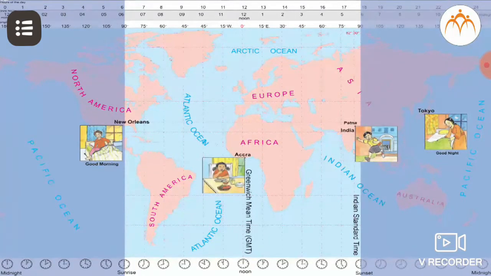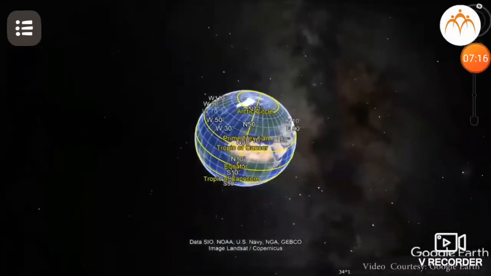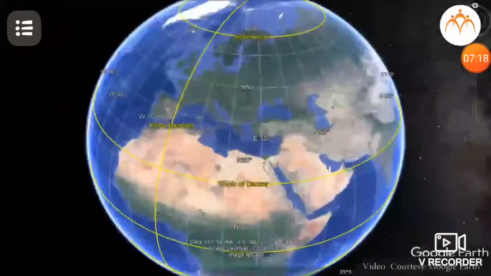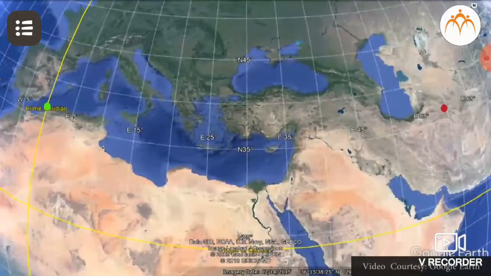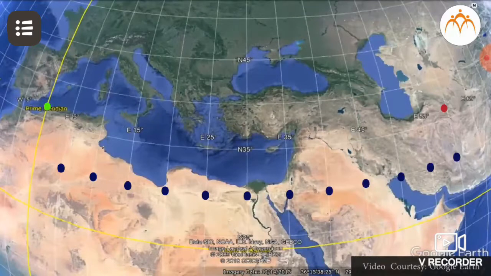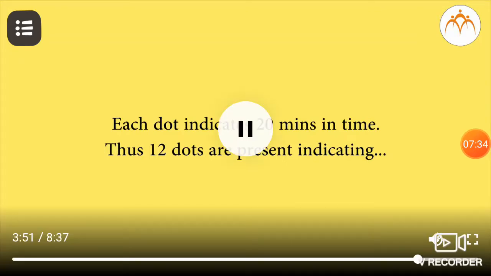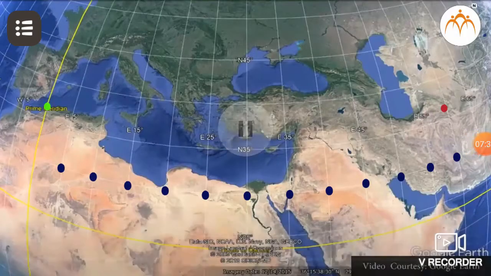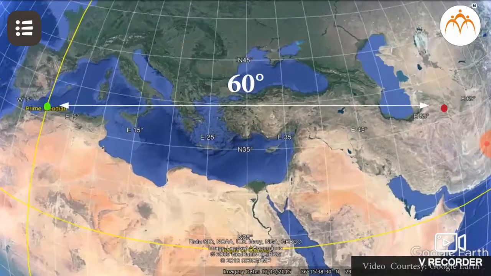Now let us look at solving a few sums of time and distance. Mashhad is a place located at 60 degrees east longitude, that is to the east of Greenwich, which means it is ahead of Greenwich time. Now, to calculate local time at the town, let us first calculate the difference in longitudes between Greenwich and Mashhad. This difference comes to around 60 degrees of longitude.